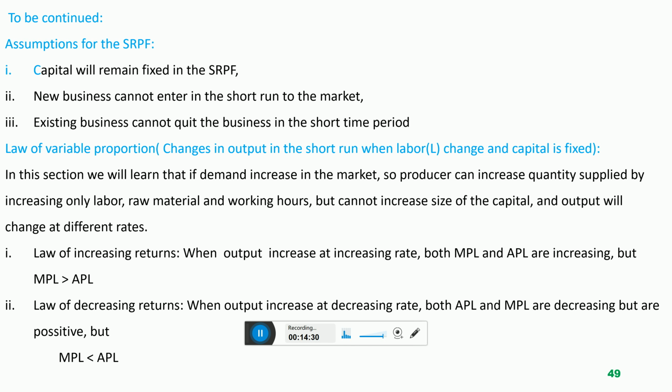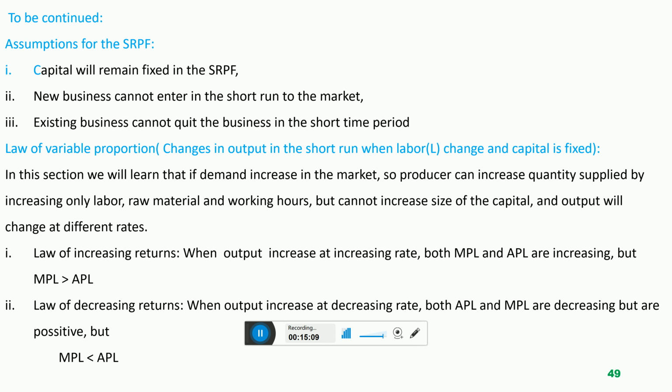I am again repeating, dear students, that if this is short run, so producer cannot change the capital, but producer can change the labor to change the supply. So when producer wants to increase supply because demand is more, producer will definitely increase the labor, increase the raw material, increase the working hours, but producer cannot change the size of the business, cannot change the capital.